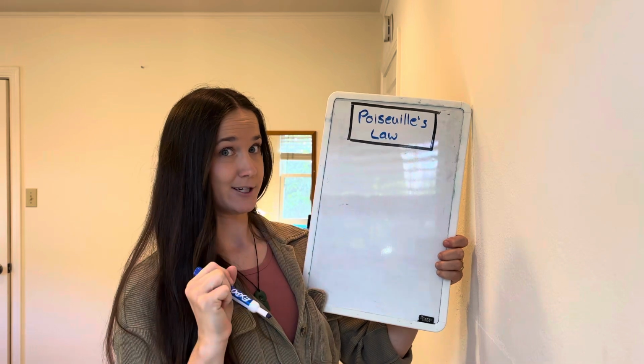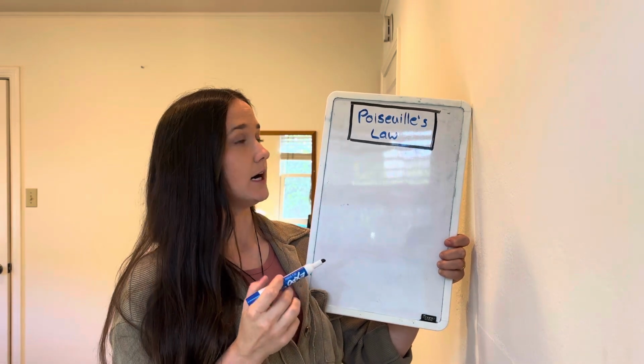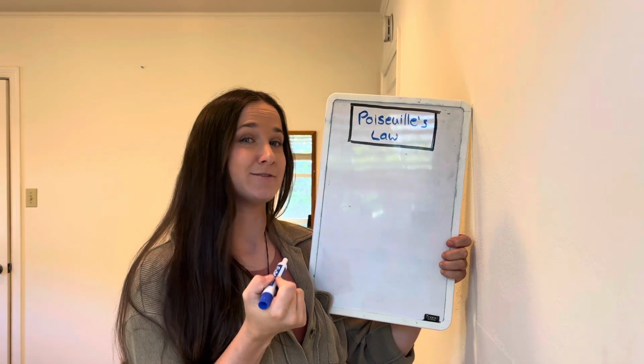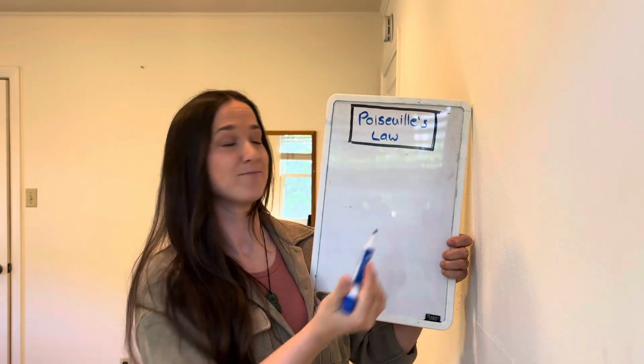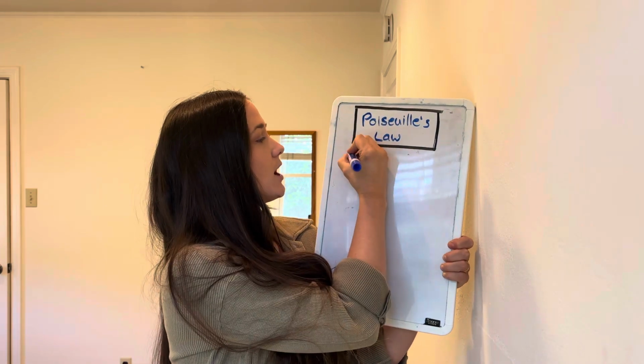I don't speak French, but this guy was a French physicist back in the 1800s. So if you speak French, let me know if I said that correctly. Poiseuille's law. We're talking about the resistance in our blood, okay? So Poiseuille's law has an equation here.